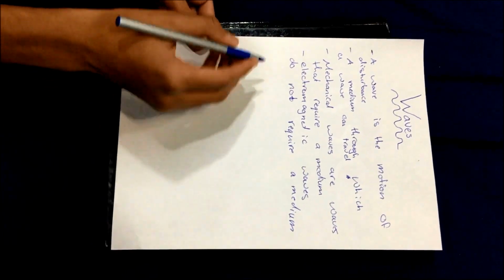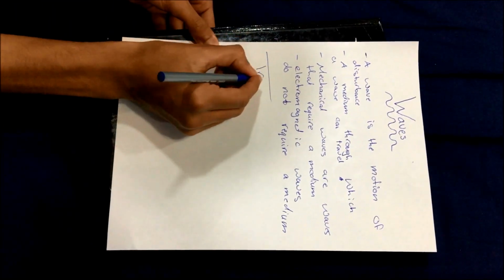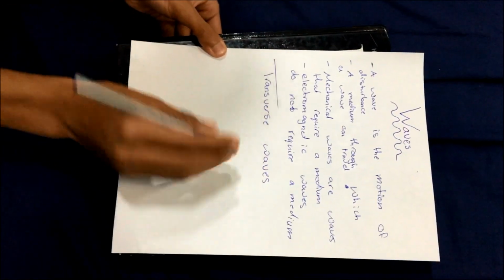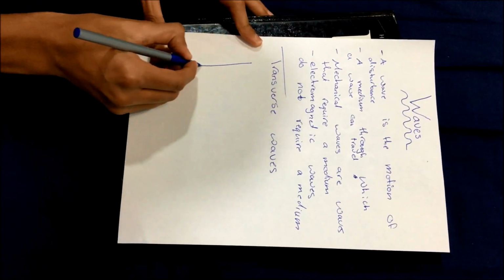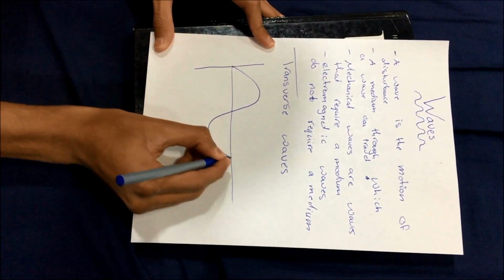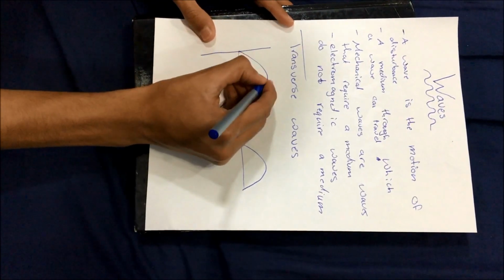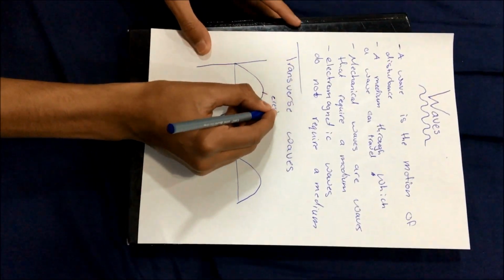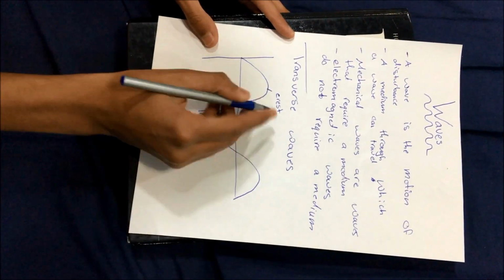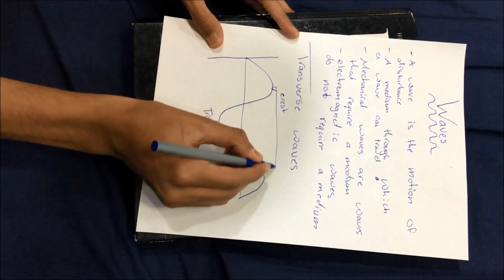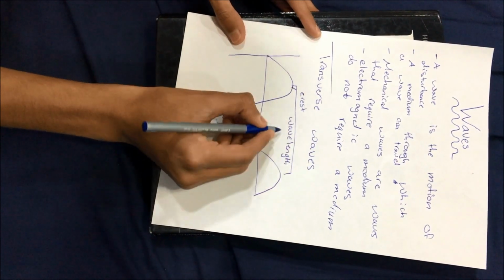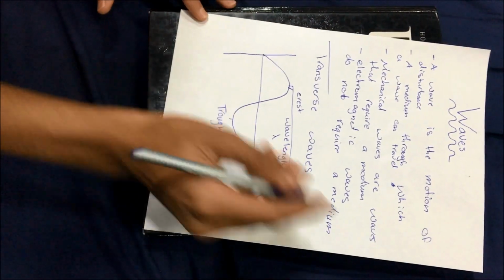Okay. Waves are classified as two types of waves. First, we have transverse waves. This is how the transverse wave looks like. These high points are called crests. Low points are called troughs. The region from here to here is a wavelength. This can also symbolize wavelength.